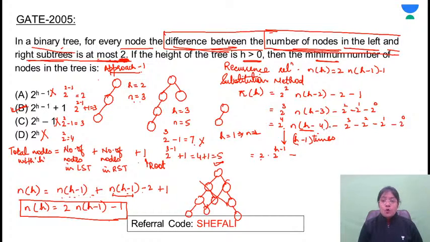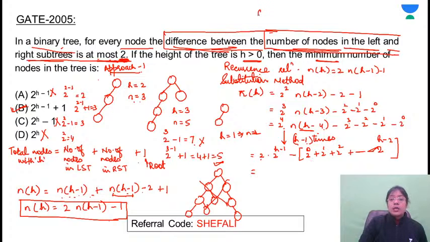So if it is 4, then where does this start from? From 3. So if it is repeated for h minus 1 times, here you will be getting h minus 2. So in reverse order I am taking minus common. So this comes out to be 2 raised to power 0, 1, 2 up to 2 raised to power h minus 2. So we got the equation. You got the GP series. Just apply the formula for the sum of a GP series. That is, when the common ratio is greater than 1, what is the formula? It is A into r raised to power n minus 1 divided by r minus 1.